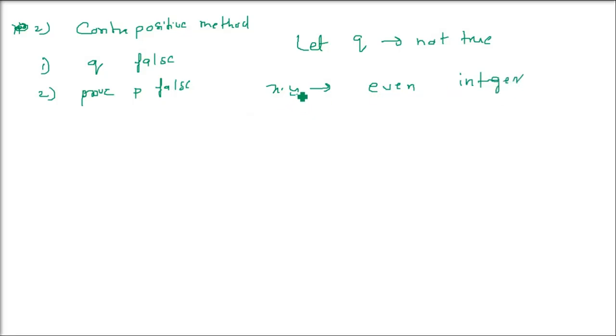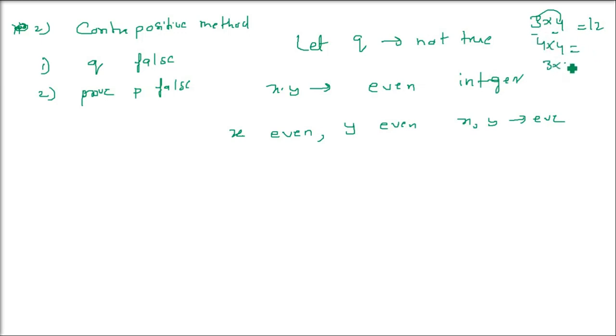So x dot y has to be an even integer. That is, either x is even, or y is even, or both x and y are even. That is, x into y will always give you even when one of them is even. 3 into 4 is 12. 4 into 3 is also 12. 4 into 4 is 16. 3 into 3 is odd, so this is not what we are taking. Whenever the result is coming even, either one of them is even or both are even. X is even, y is even, or both are even.